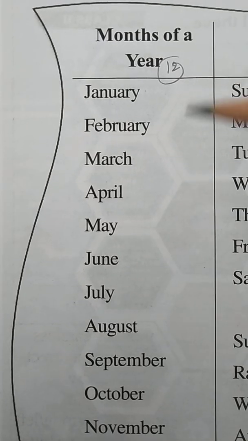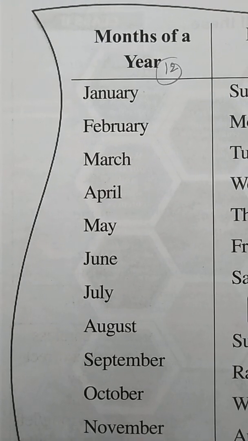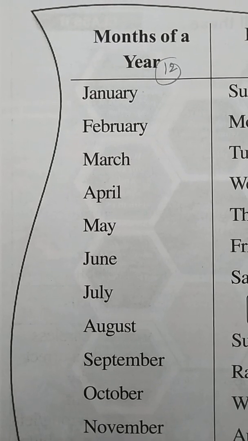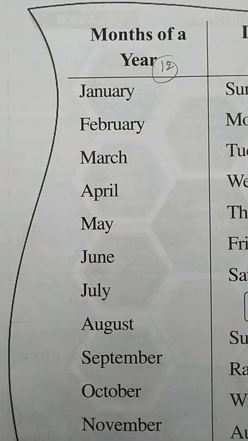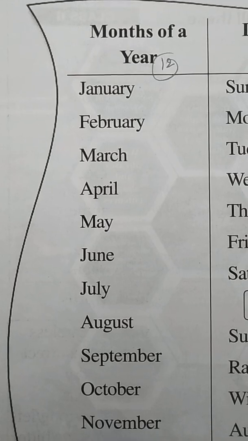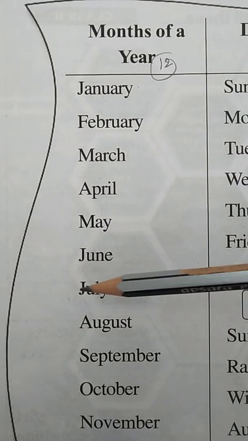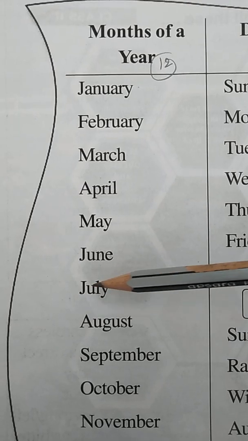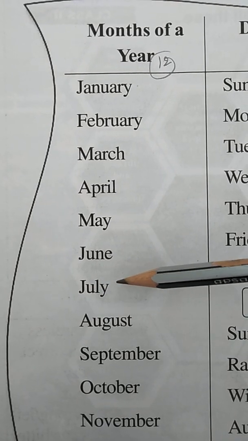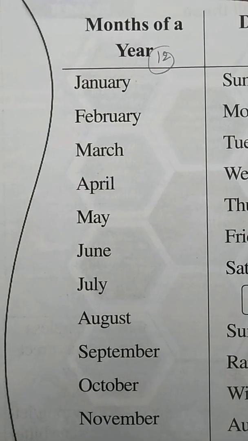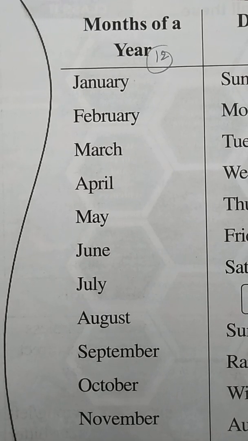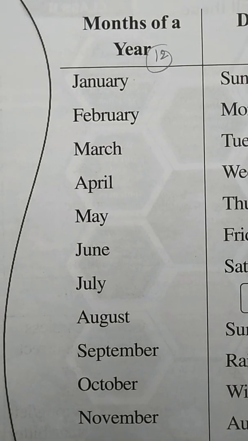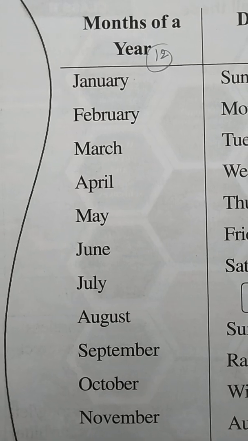Okay, now we are going to see the next month, which is called the seventh month of the year. What is the seventh month of the year, children? So here let's start. July. July is called the seventh month of the year. Do we have any festivals in this month, children? Sometimes Ramzan also falls in this month, no?